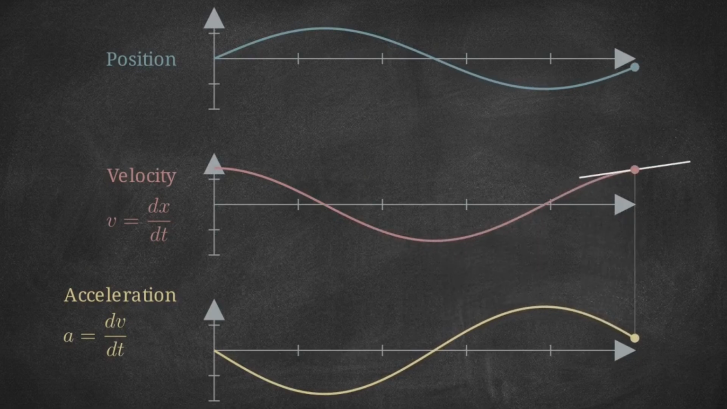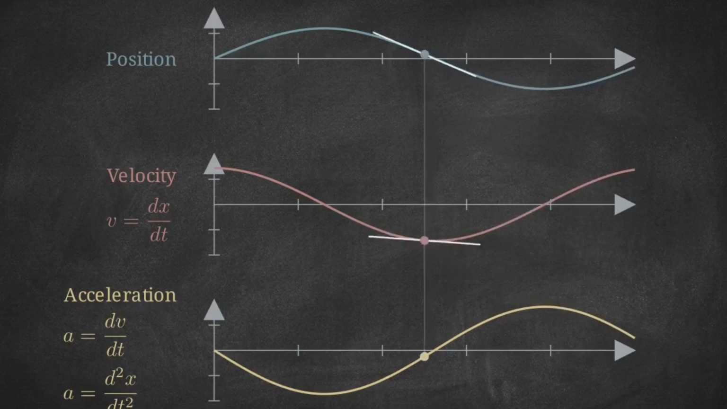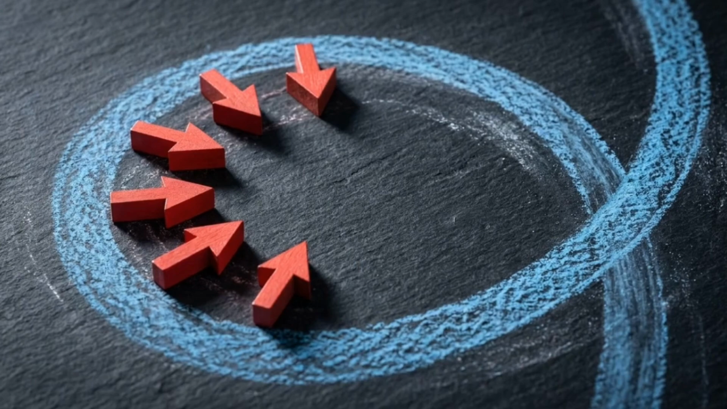Because velocity derives from position and acceleration derives from velocity, acceleration is the second derivative of position, or d squared x over dt squared. This third graph tracks the precise evolution of velocity, defining acceleration as the mathematical curvature of the object's original path through space.